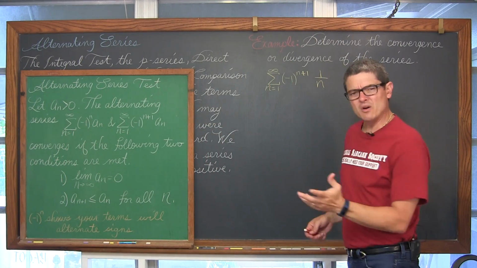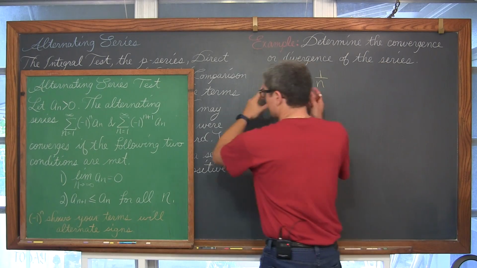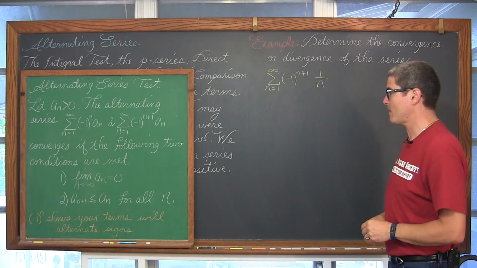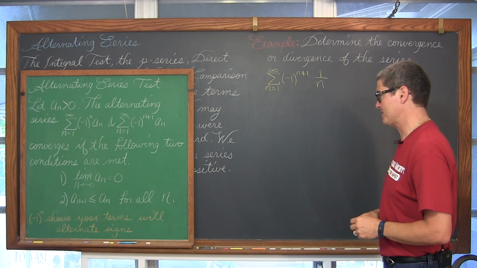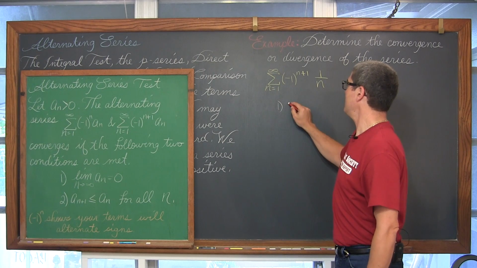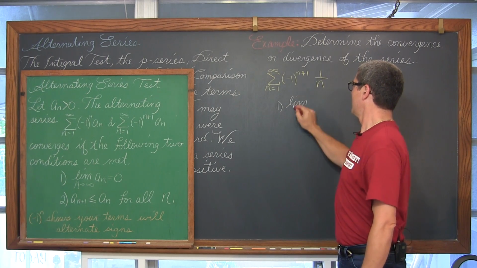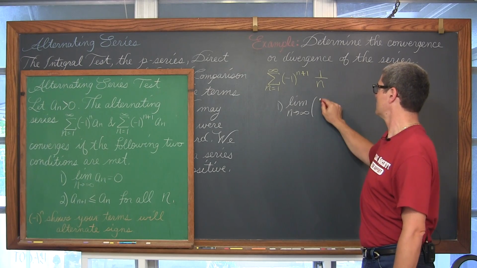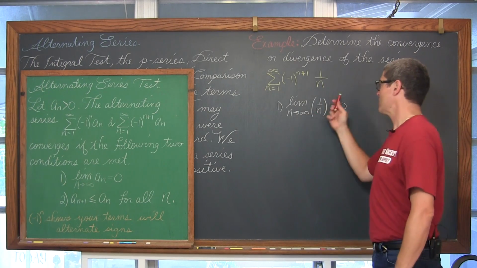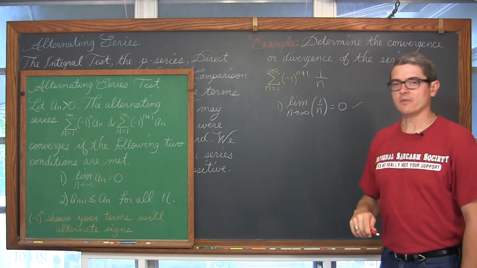So a little bit weird, but we're going to see here. This is a real standard problem. If you don't have it as an example in your textbook, you'll probably have it as one of your early homework assignment questions. So we have test 1. Is the limit as n approaches infinity of a sub n, or 1 over n, equal to 0? Yeah, if you let n approach infinity, of course, we know that.